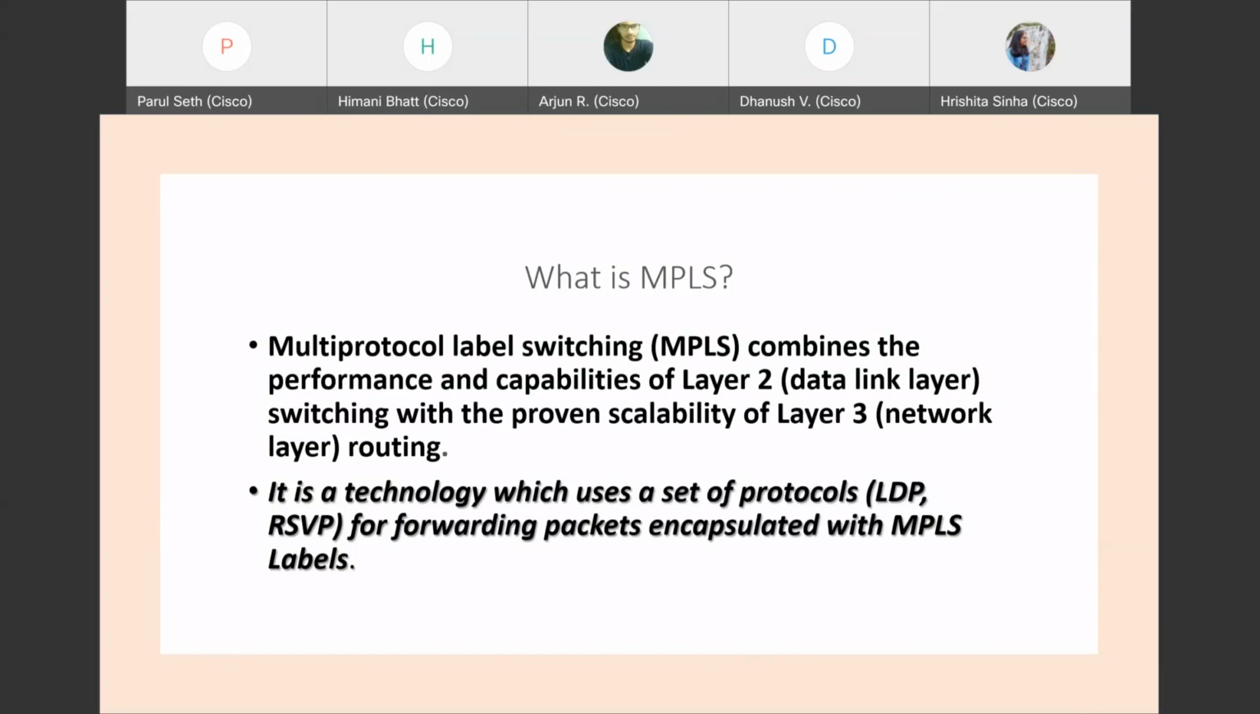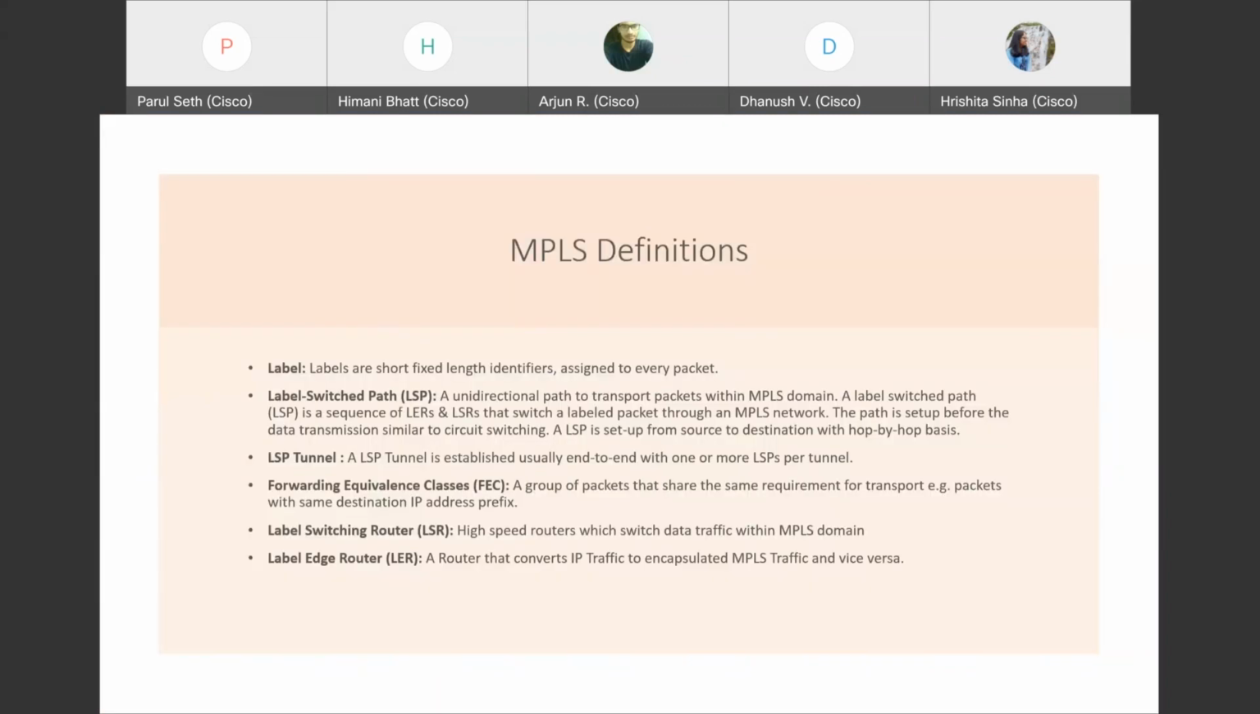It is between layer 2 and layer 3, and it uses a set of protocols, like the label distribution protocol or RSVP, for forwarding packets. So instead of IP addresses, it forwards packets based on the labels given. These are certain terminologies we'll be using. So labels, what are labels? These are 4-byte long identifiers attached to each packet. MPLS will push the label, and it will also pop the label. All these things are done by MPLS.